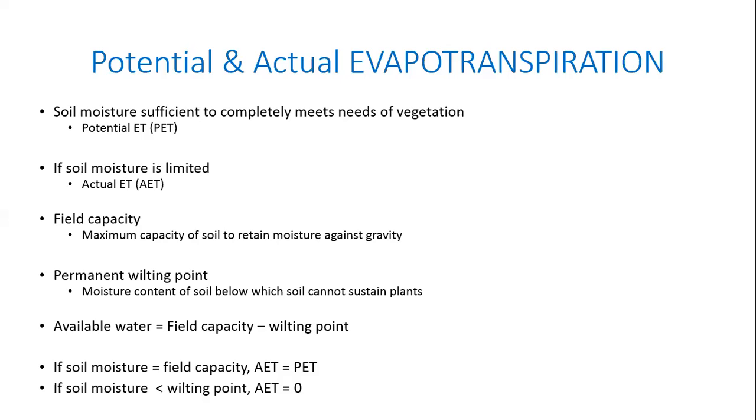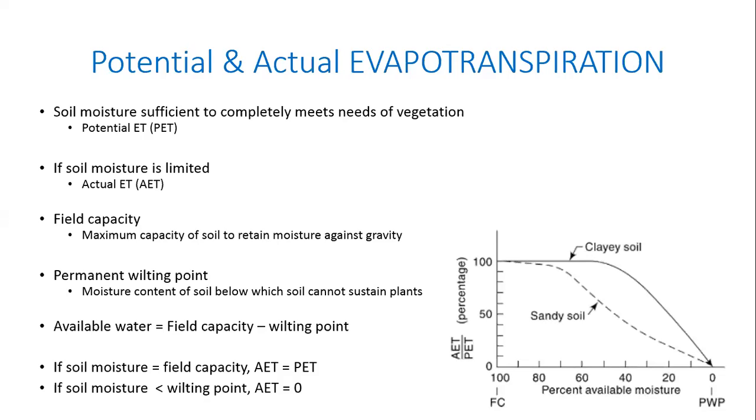Okay. Now I'm going to show you a simple graph, which has on the x-axis the available moisture, and on the y-axis the ratio of AET to PET.